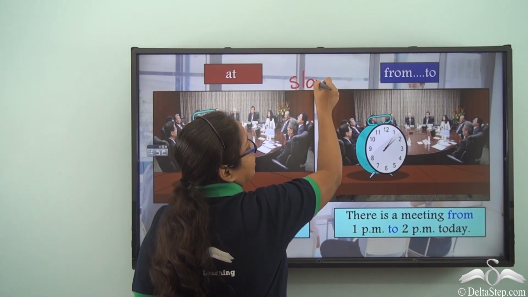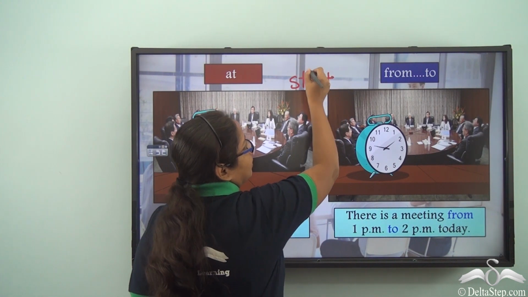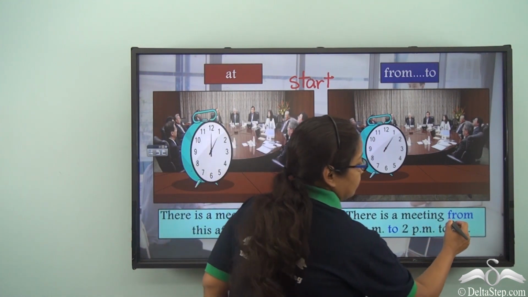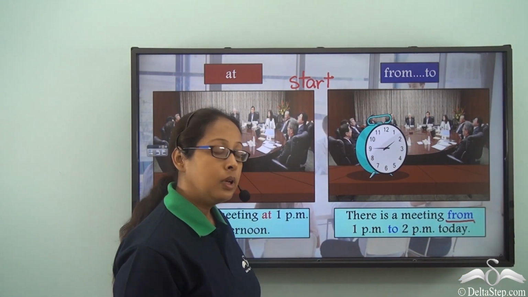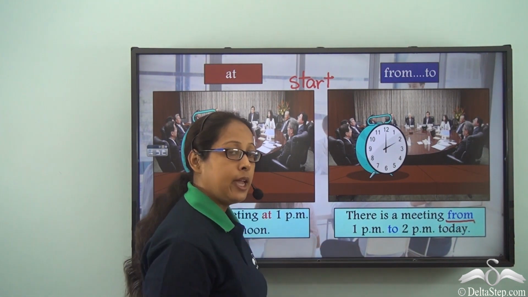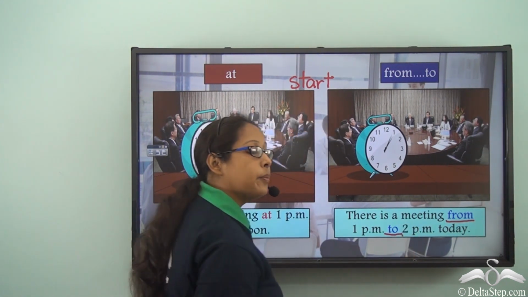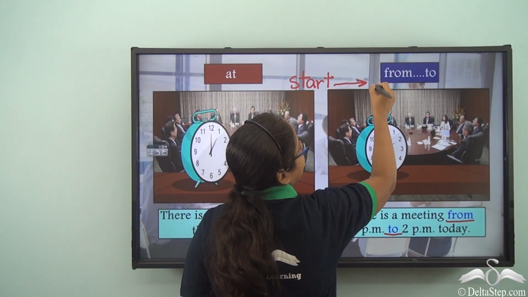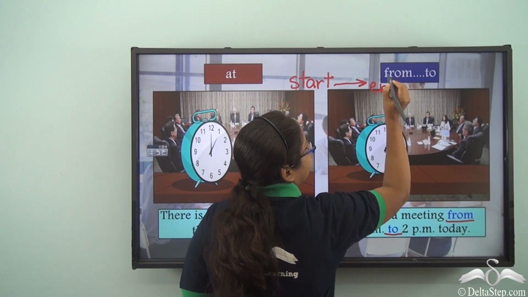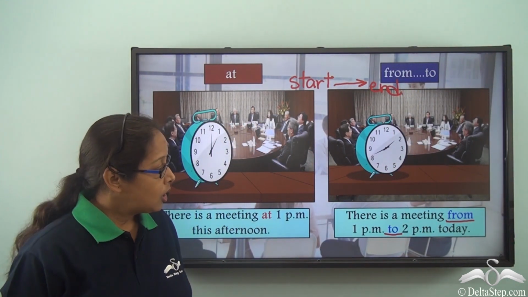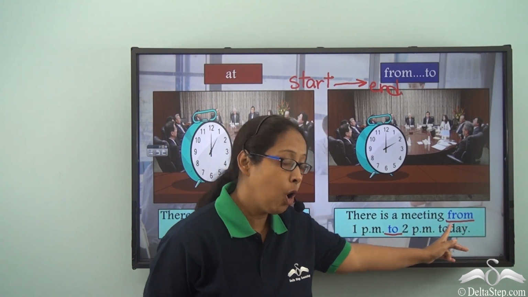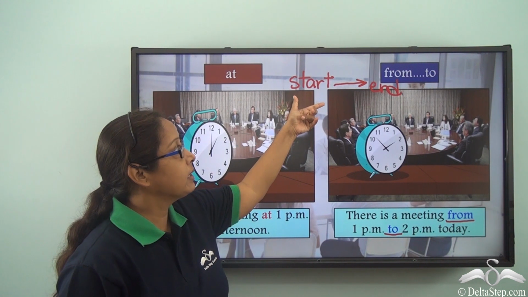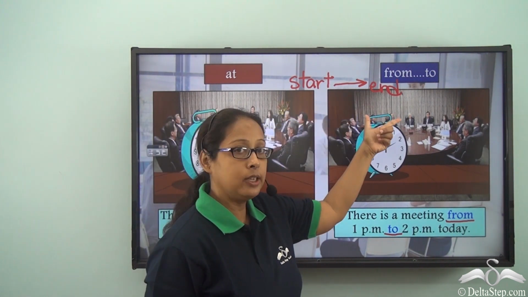That there is a starting point. To 2 p.m. So, the preposition to is showing us that there is an end point. So, the prepositions from and to are used to show that we are starting at one point and we are ending at one point.